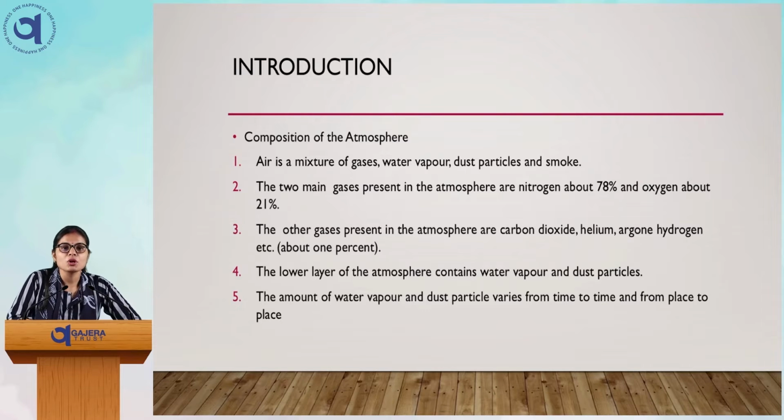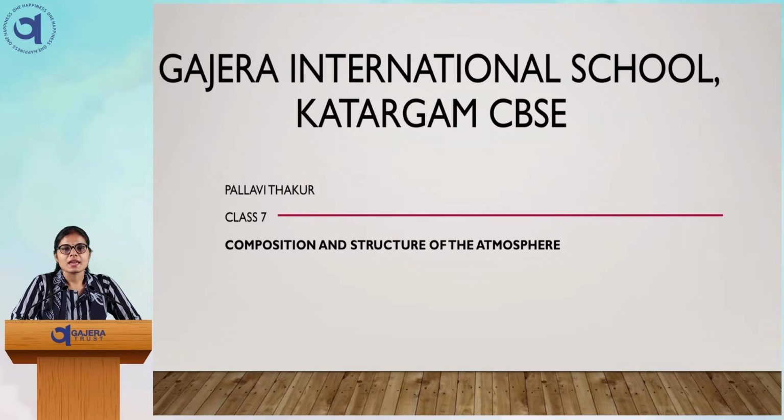Dust particles, why? Because of how much smoke we, as people, are giving to our atmosphere, that also differs. In the urban area compared to the rural area, we will find that the dust particle is less in the urban area than the rural area. That is why it is said that there will be different amounts of water vapor and dust particles. So it was the introduction of atmosphere. What is atmosphere? Now let us move to the next.